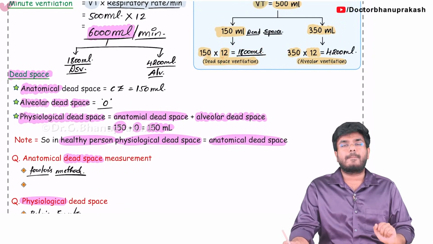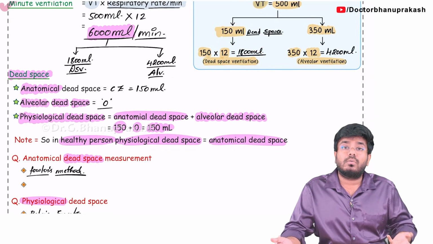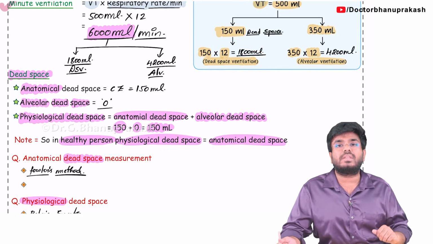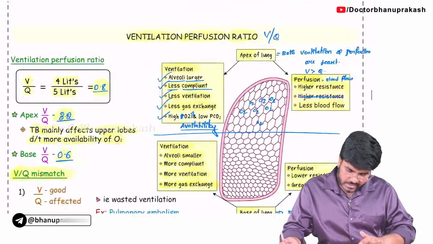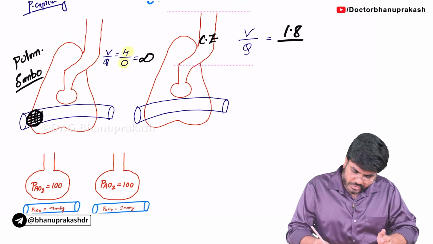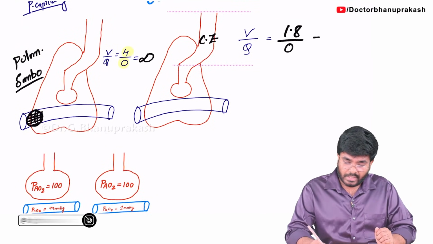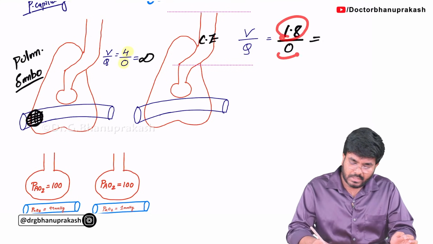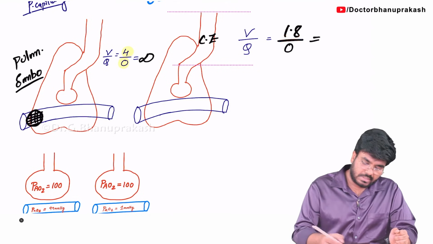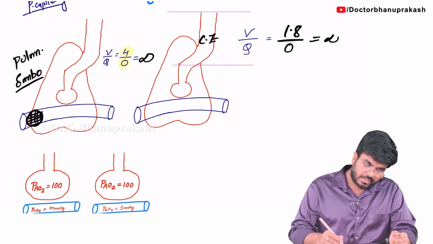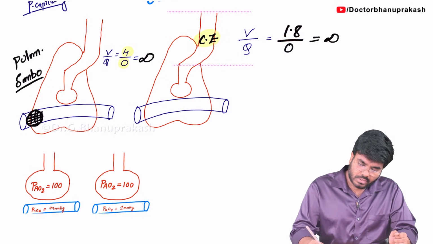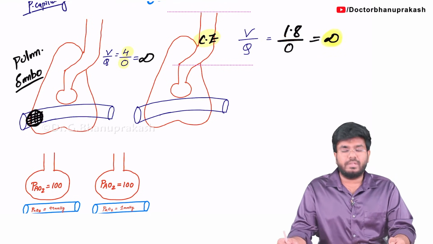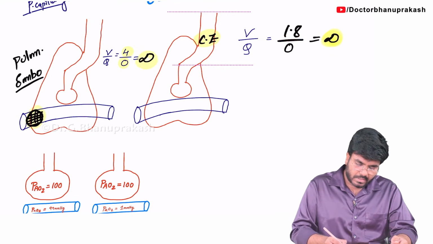Air is there, but is it getting exchanged? No, because the blood is not going. So the perfusion is 0. Any number, doesn't matter whether 4 or 400 or 400 trillion, divided by 0 is infinity. So in the conducting zone, the VQ ratio is infinity, just as in a patient with pulmonary embolism.